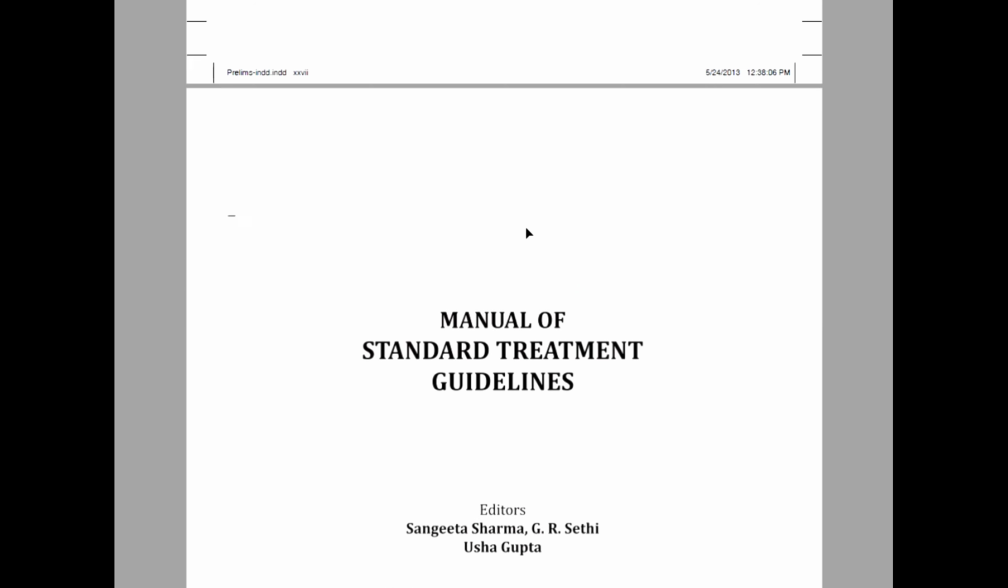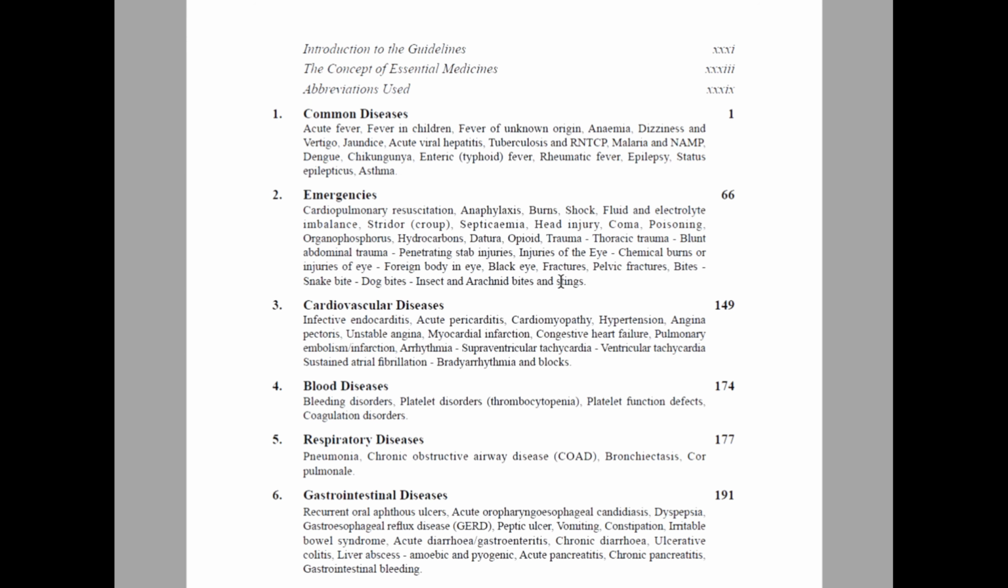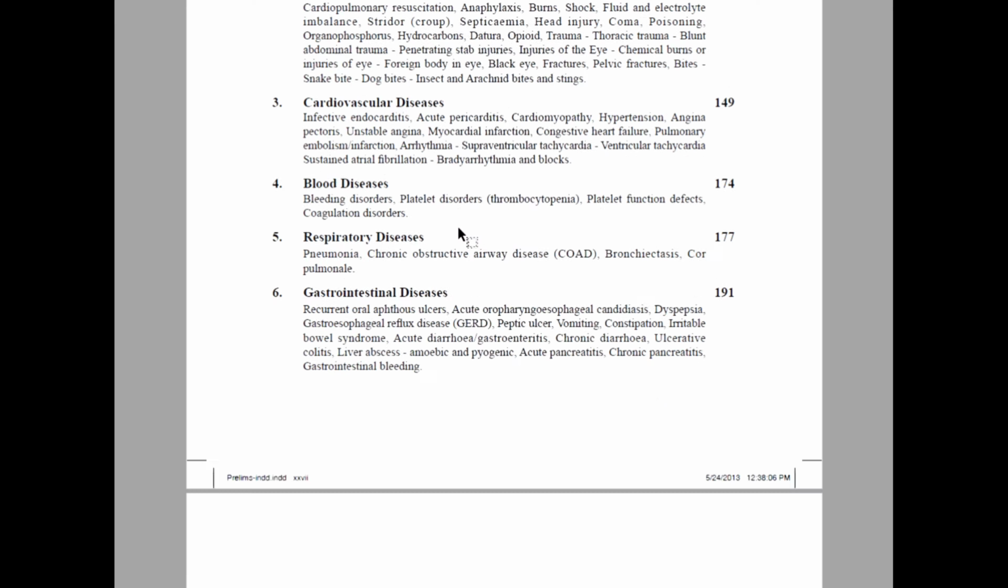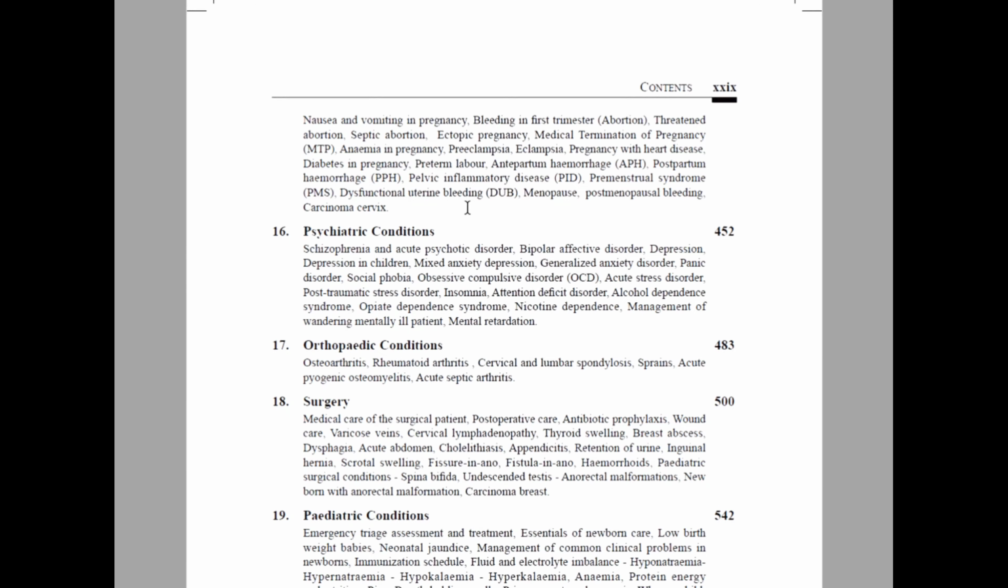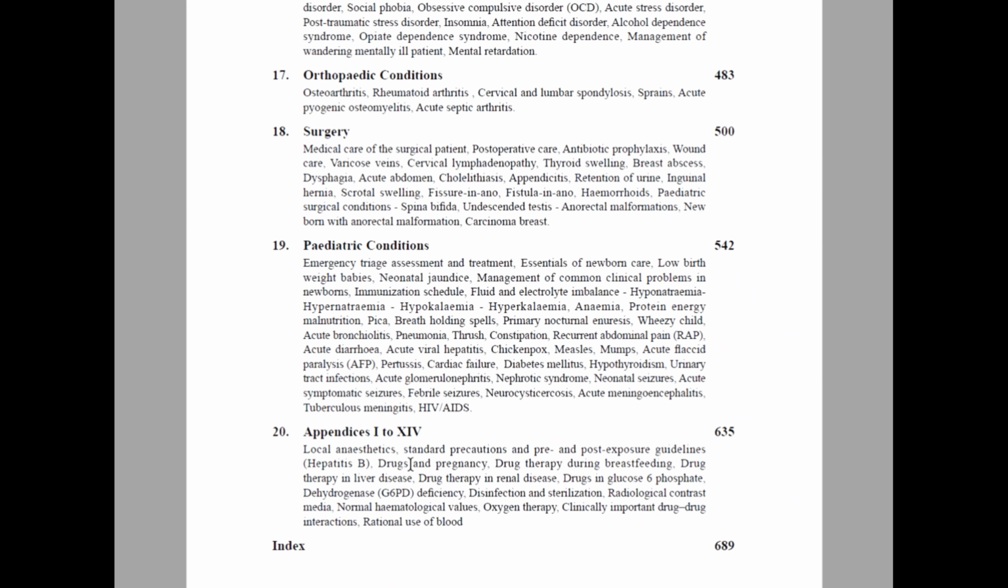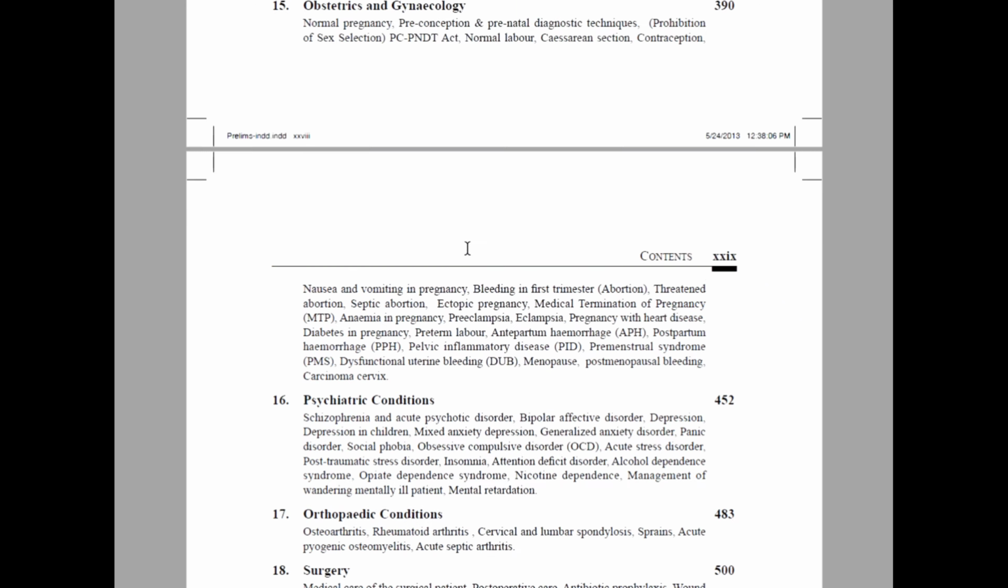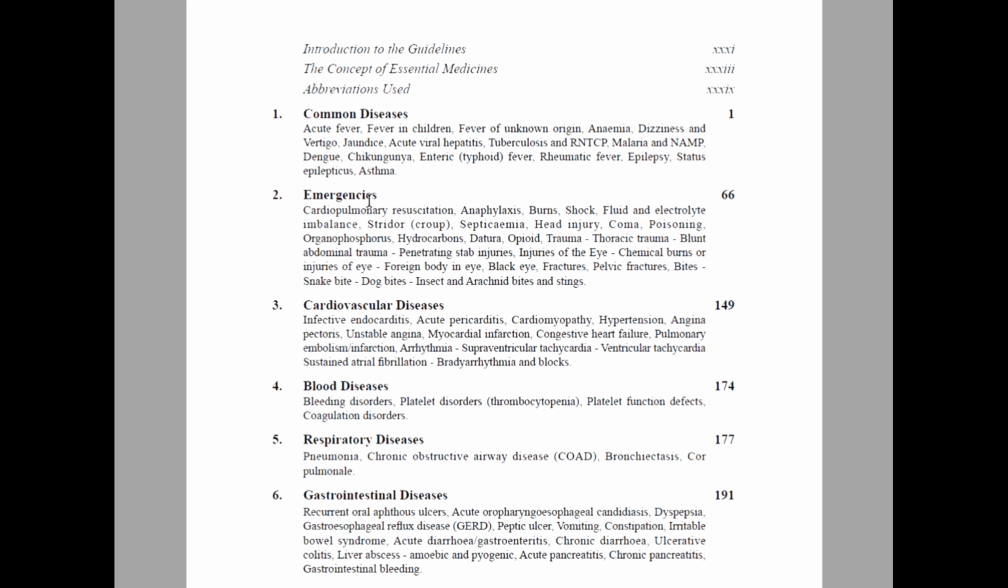Coming to the chapters description, we have nearly 20 chapters in this textbook. The first one is common diseases, covering the common diseases we encounter in the clinical aspect. The next chapter is emergencies. Whatever emergency patients come when you are posted in the emergency departments are covered in this chapter.